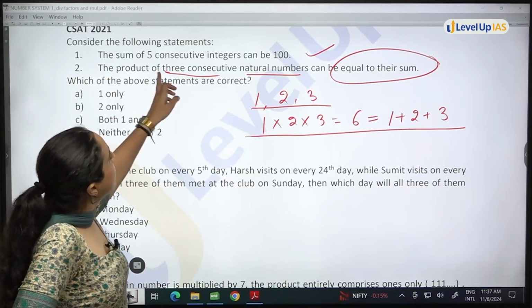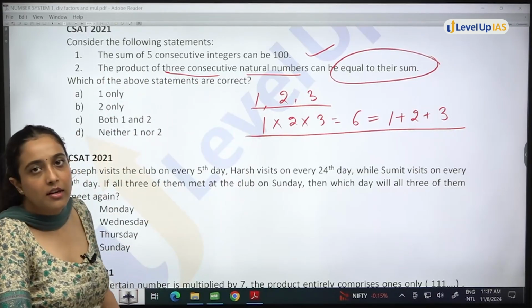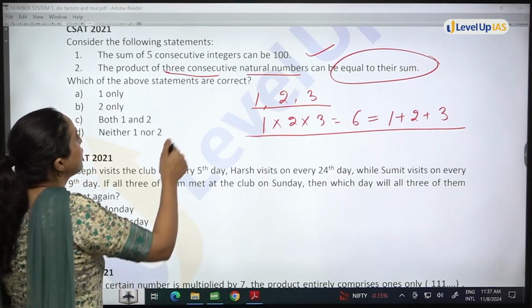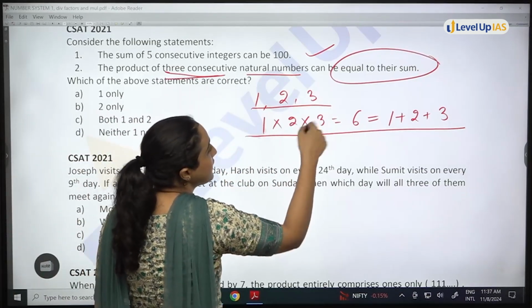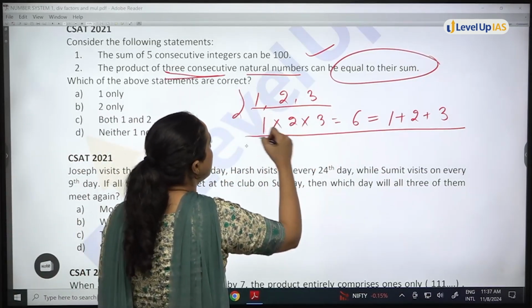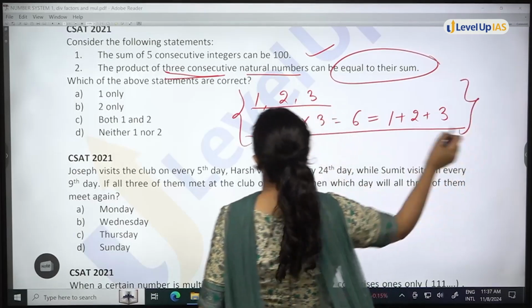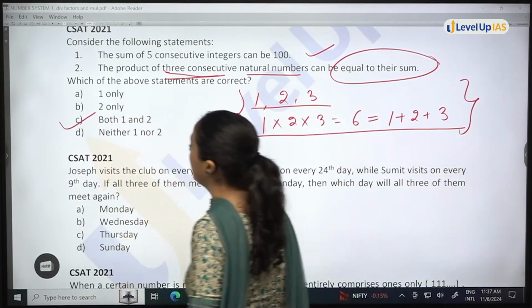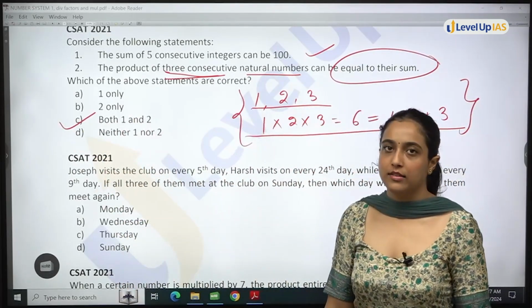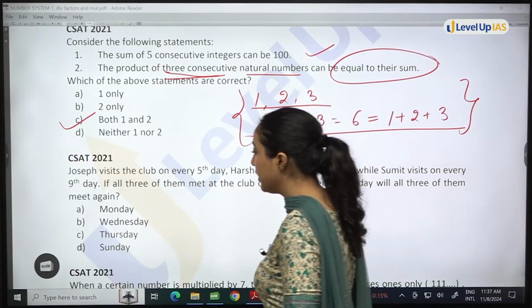So, the sum of 5 consecutive integers can be 100. This is also true. And the product of 3 consecutive natural numbers can be equal to their sum. This is also true. Both 1 and 2. Option C will be your answer. Understood? Now,